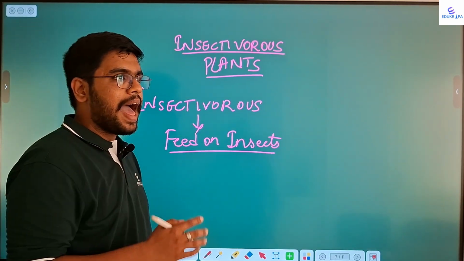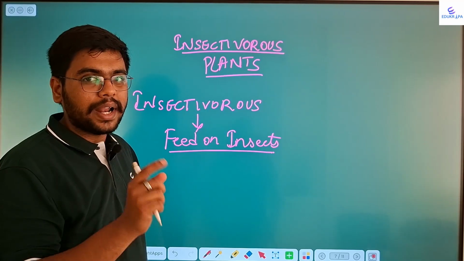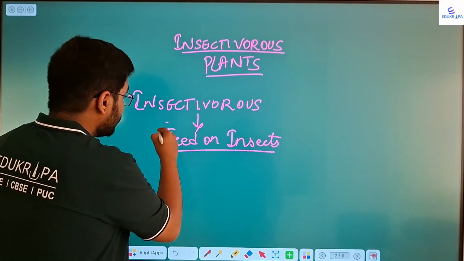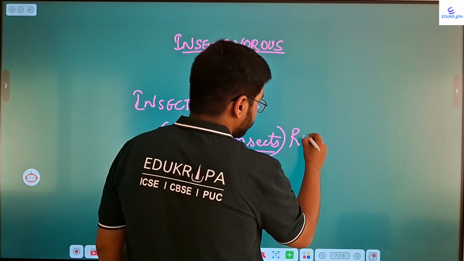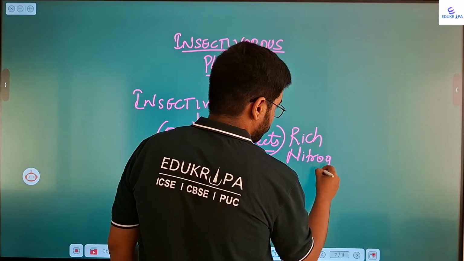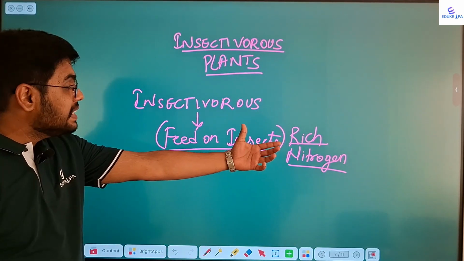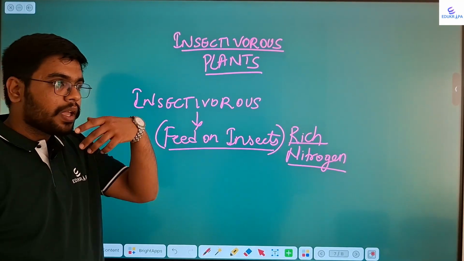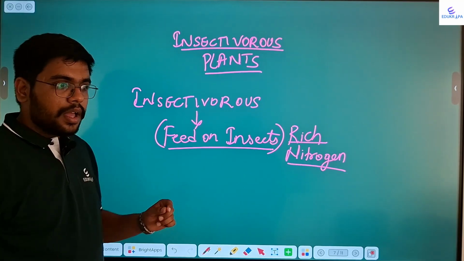Because some plants have less ability to convert atmospheric nitrogen into nitrates. The living organisms other than plants are rich in nitrogen. So, consuming these insects helps the plant replenish the nitrogen deficiency.